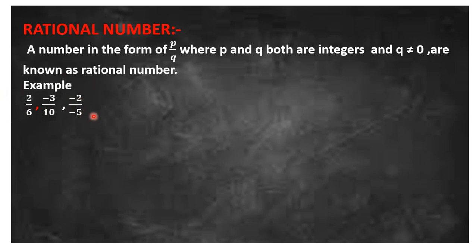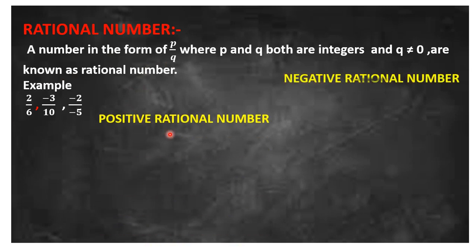There are two types of rational numbers: positive rational numbers and negative rational numbers. An example of a positive rational number is 12/36. An example of a negative rational number is -20/40. Taking the positive rational number 12/36, when we simplify it we get 1/3. 12 ones are 12, 12 threes are 36.